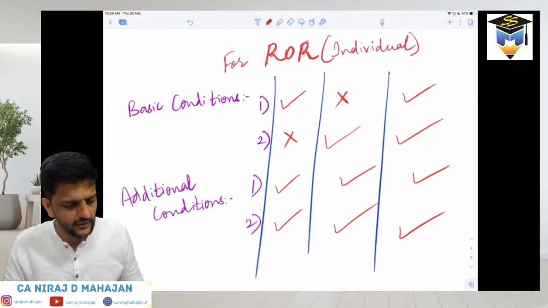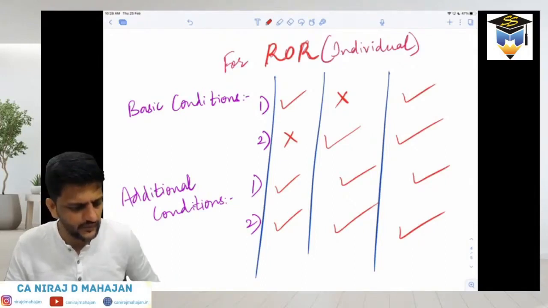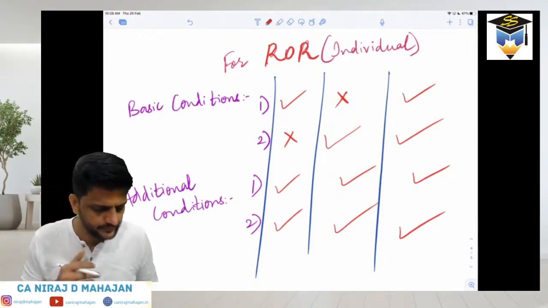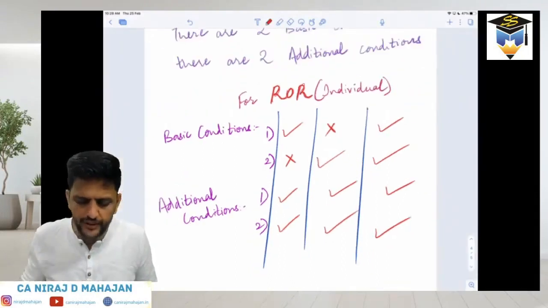Done, everybody? Okay, I'll go ahead, everybody. I hope you have copied the table now.